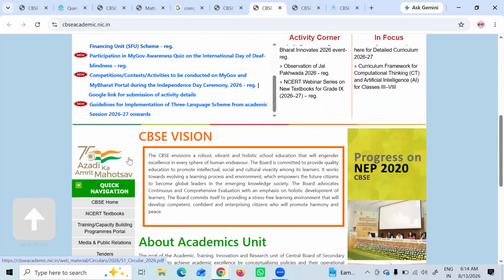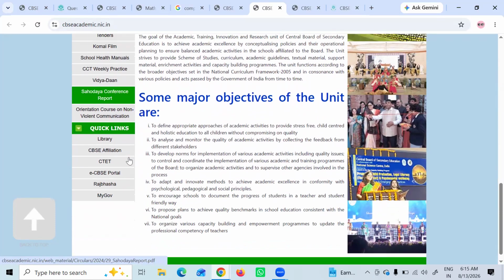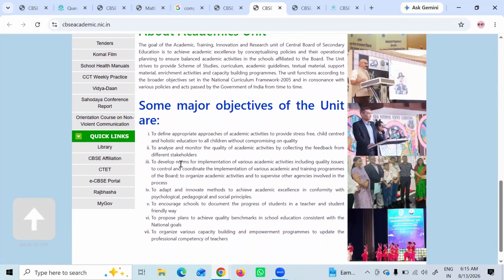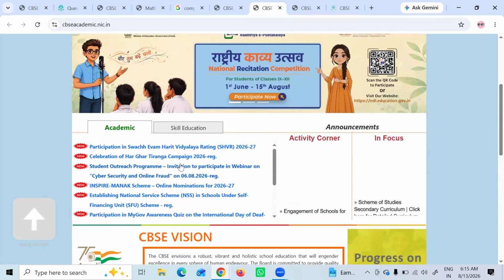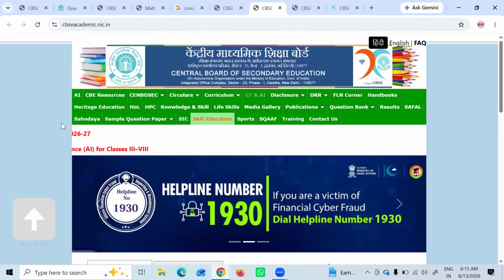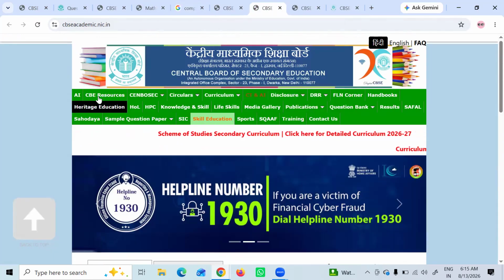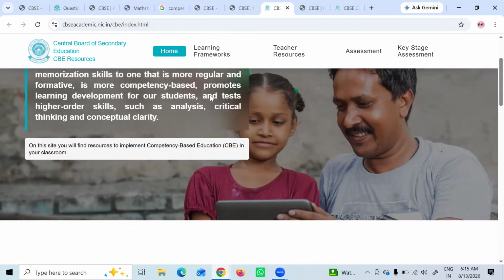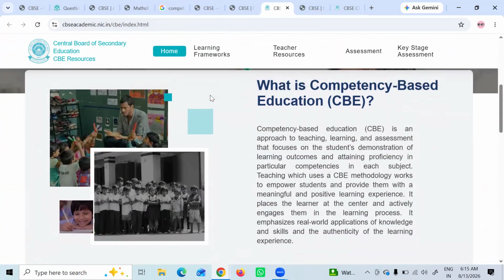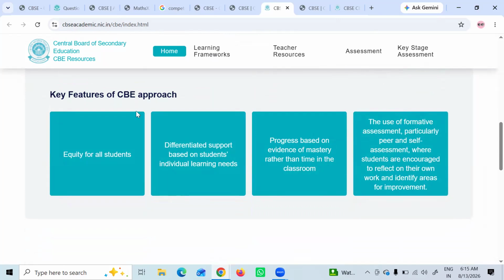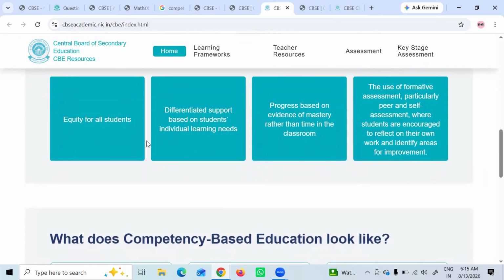There are certain things here. What is the vision of CBSE? Major academic units and many things. These are the intentions. Now what is the next step? I went to the academic website, then CBE resources. Let us find the CBE resources. You can see there is CBE resources here. I click on CBE resources. Now it tells about what competency-based education is, and the key features of the CBE approach. This is all given here.